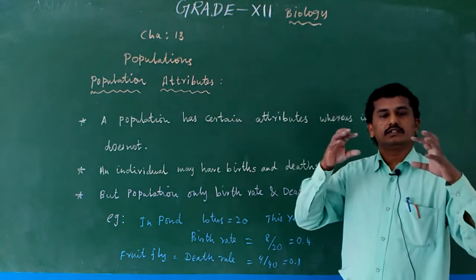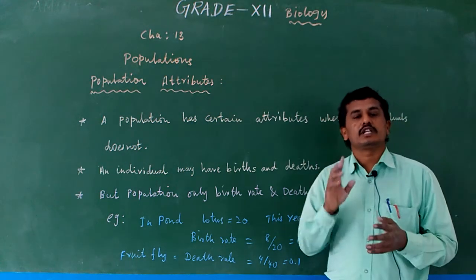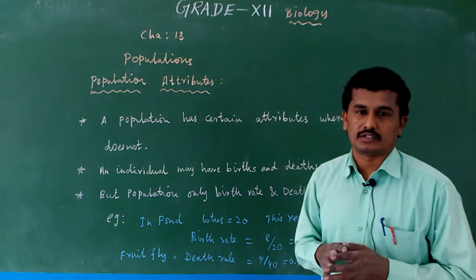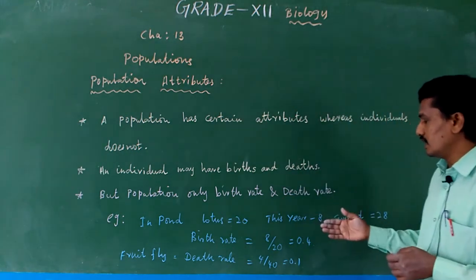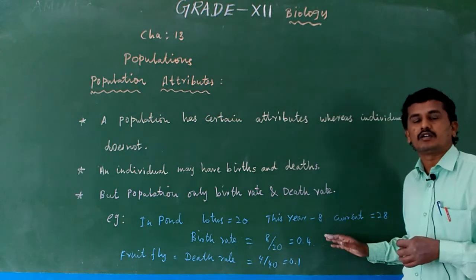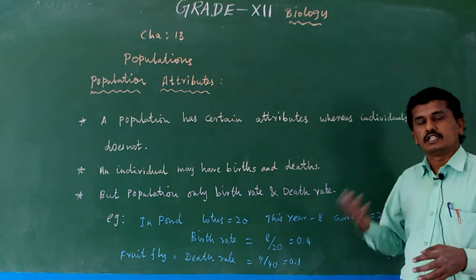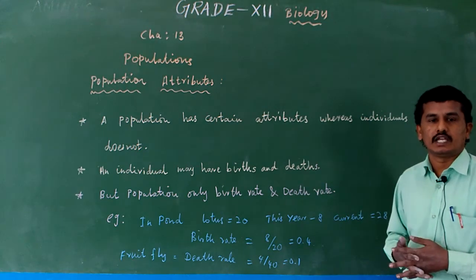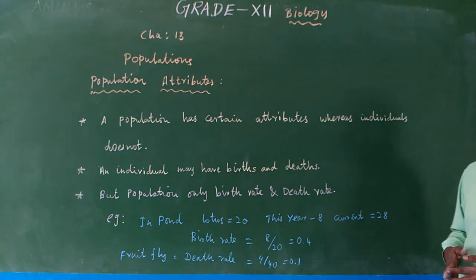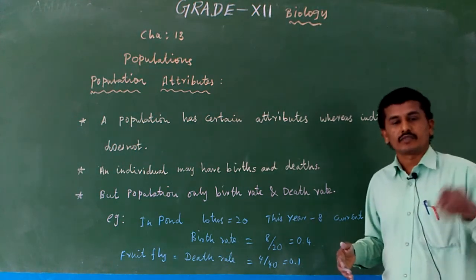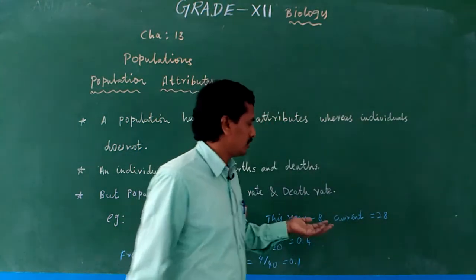So we count the lotus in a particular year. 20 lotus plants are present, that is individuals. Next year, 8 lotus plants are newly added due to reproduction. Then the current population is 28. Last year 20, this year 8 added, and now the current population is 28.